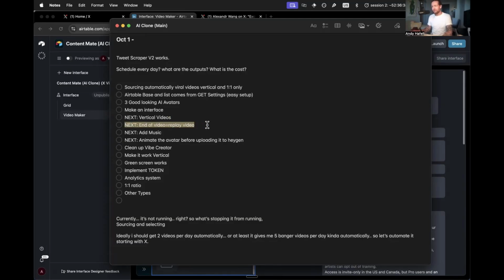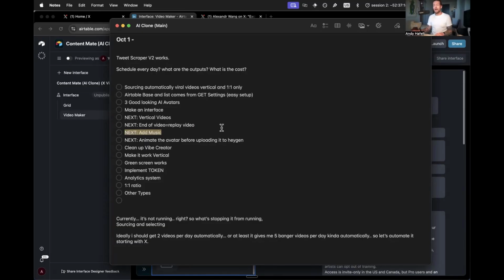At the end of the video, we replay the video. So if you're wondering about the length of the video itself, it's always based on the voiceover length. So if the source video is like 52 seconds and your voiceover is only 50 seconds, it's going to cut off 2 seconds at the end of the source video. Hopefully that makes sense. But if the source video is shorter than the voiceover, the end frame is just going to be extended. So that's something that we've done now, and I think it's really cool.